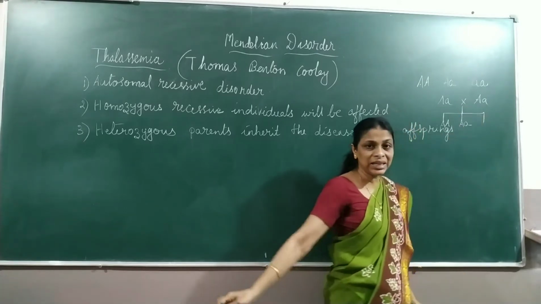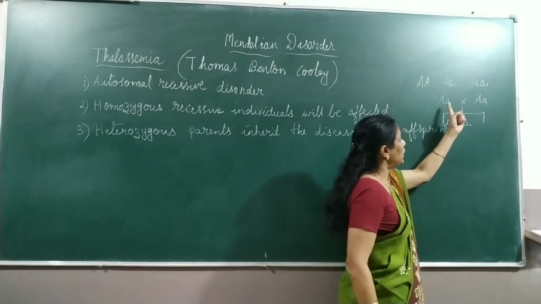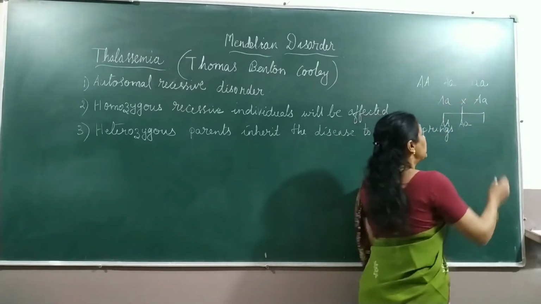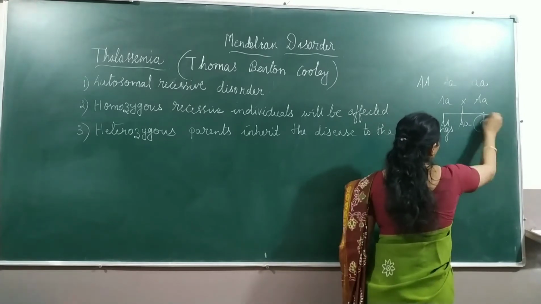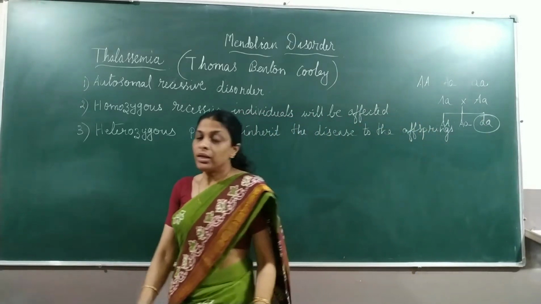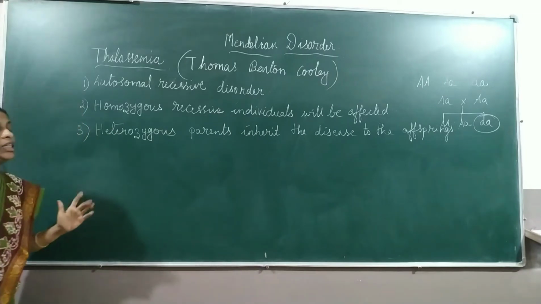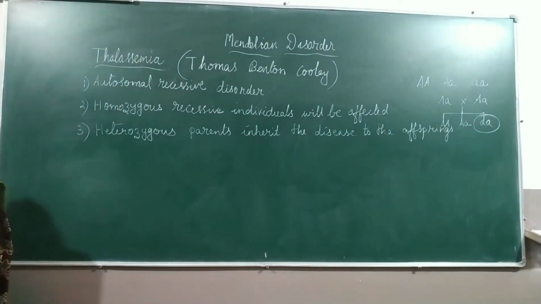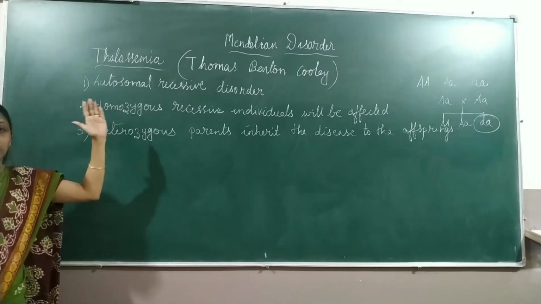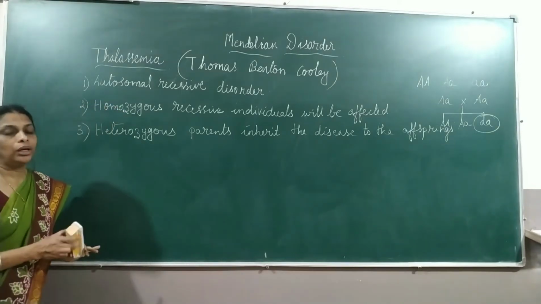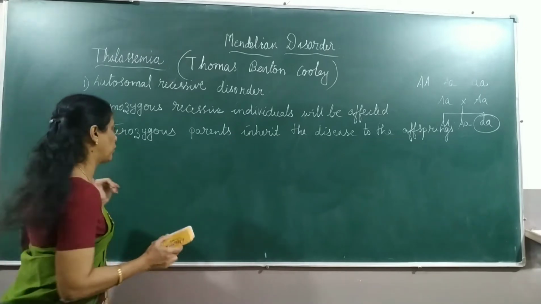This is the heterozygous condition. And small a from the father and small a from the mother will be the affected person. So that is the third point, that heterozygous parents pass on the disease to the offspring. These are the three general characters of an autosomal recessive disorder.